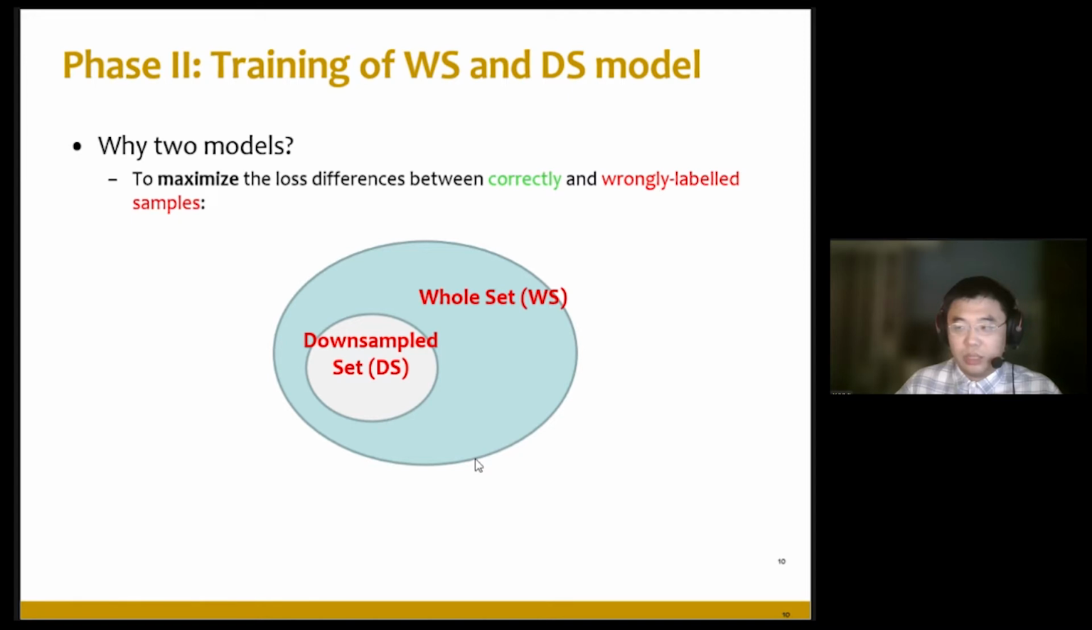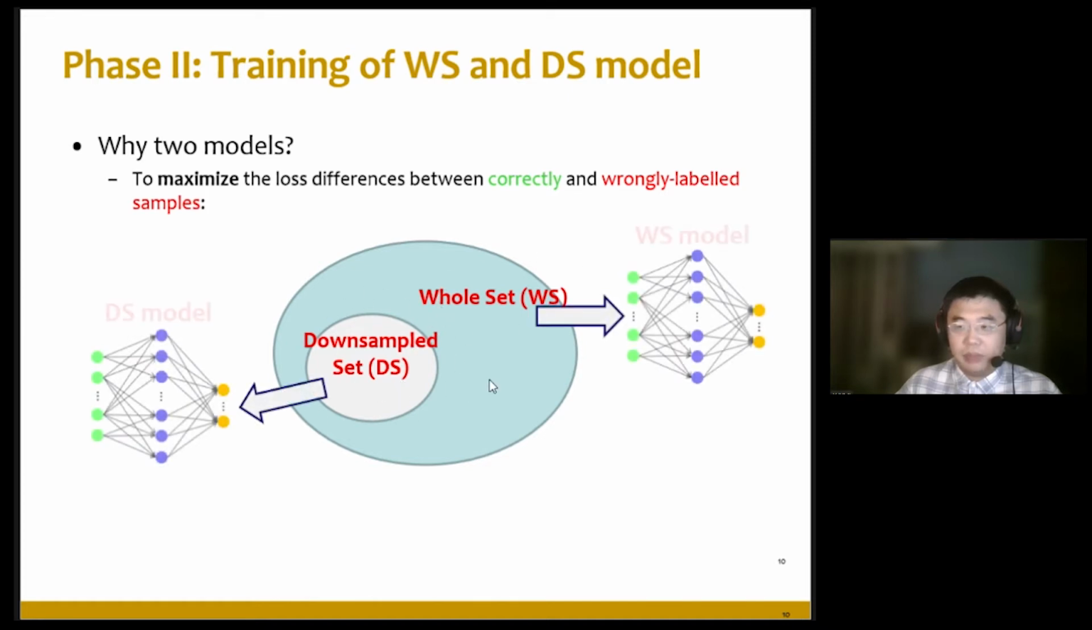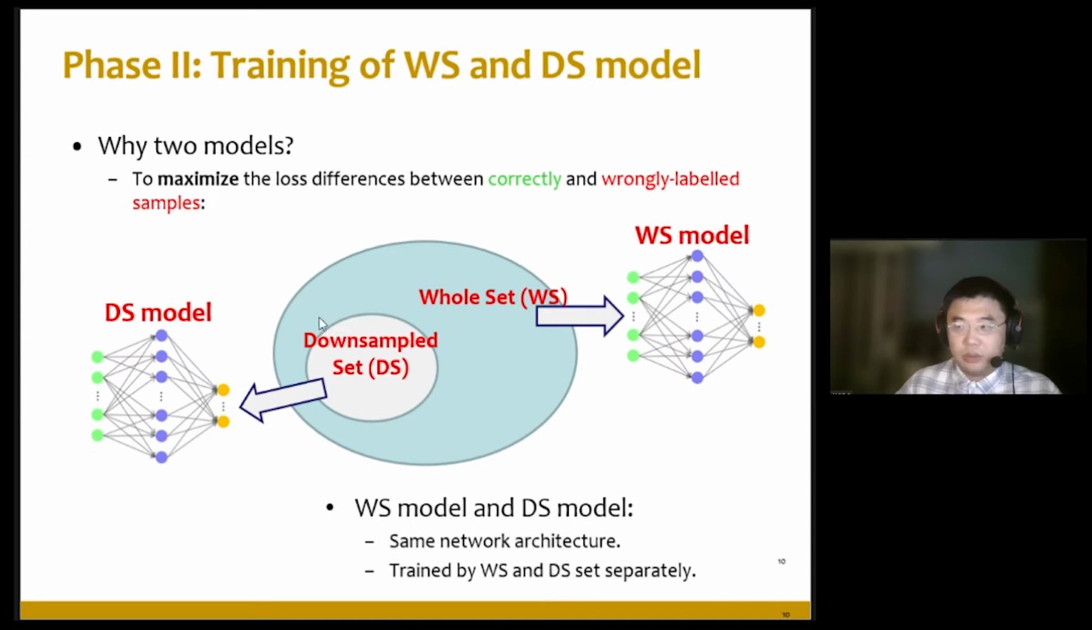In the toy experiment, we first downsample the whole set into a smaller downsample set named DS. Then we use both of these sets to train separate models. One is named the WS model and the second is the DS model. They are both deep learning models.